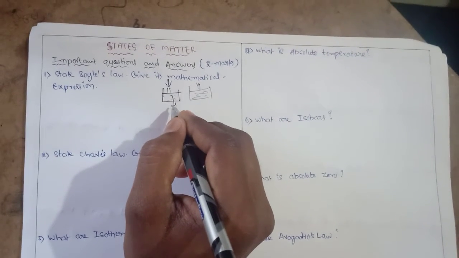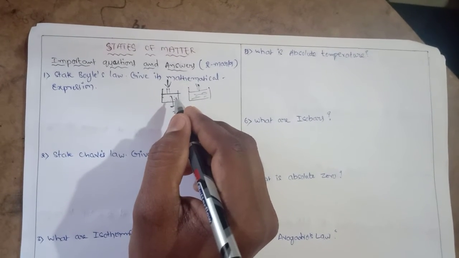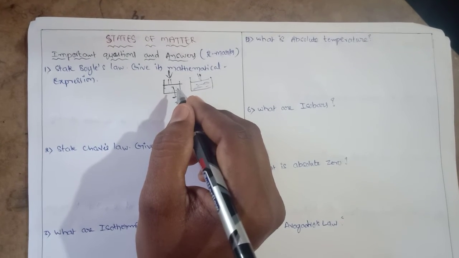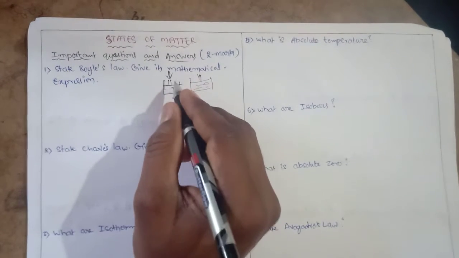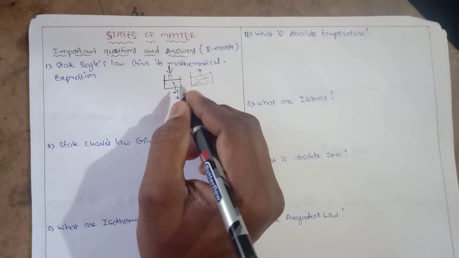So according to Boyle's law, at constant temperature, pressure increases, volume decreases. Means volume is inversely proportional to its pressure.